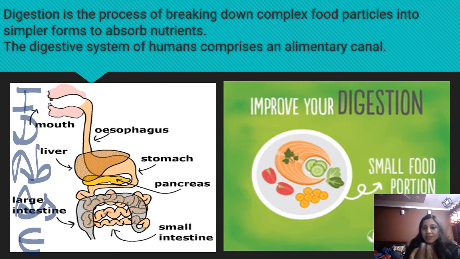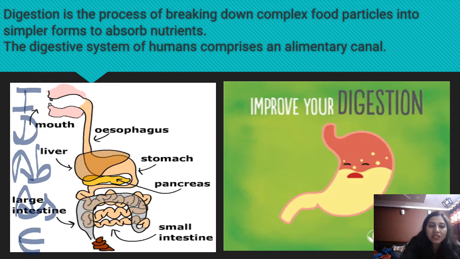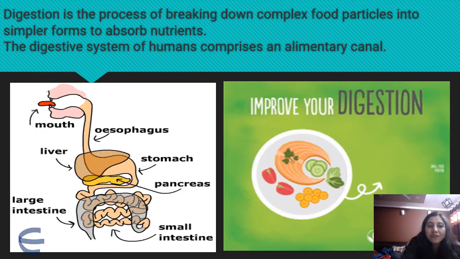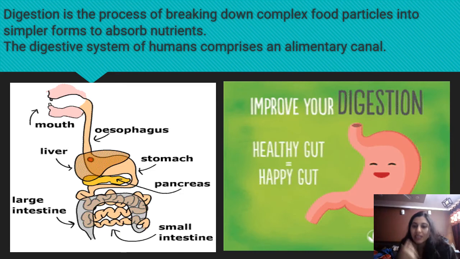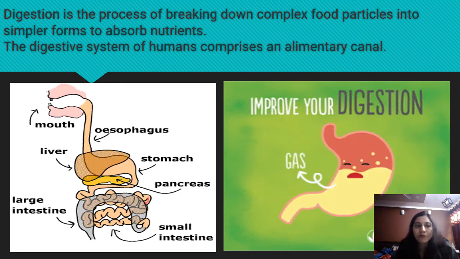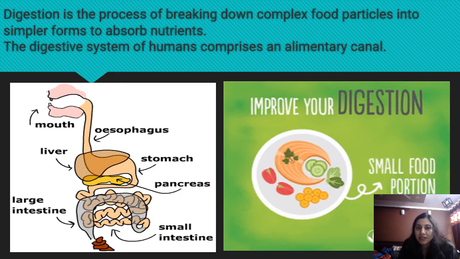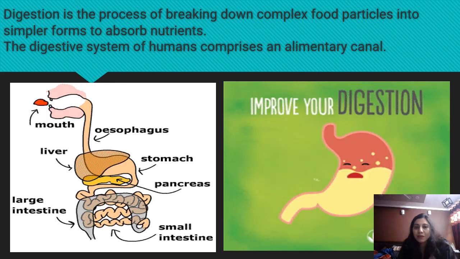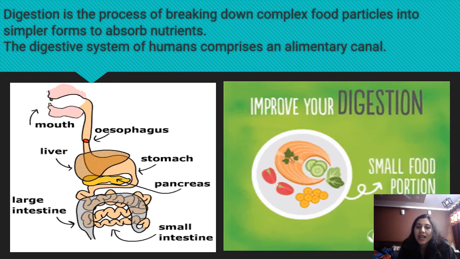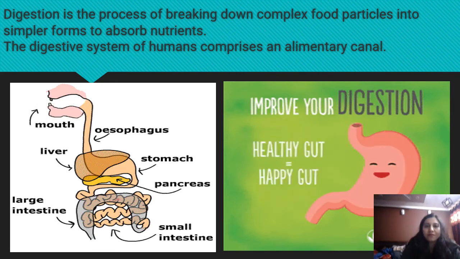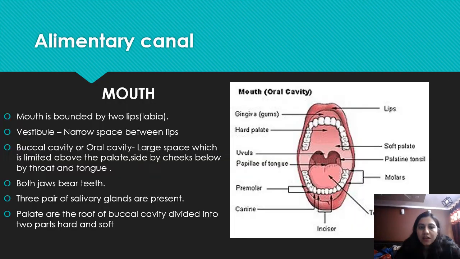So let's start with ingestion. Ingestion is the process in which we take food in our mouth and break it down with the help of our teeth. And this complete system is also known as the alimentary canal. So let's start with our alimentary canal.